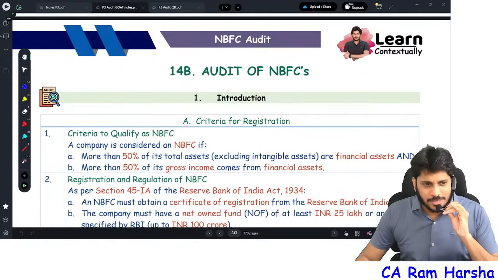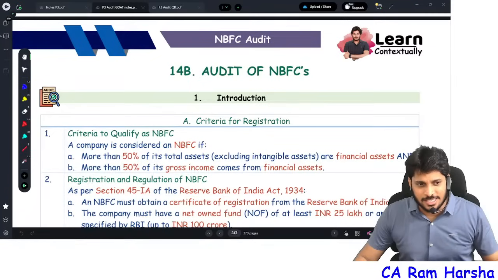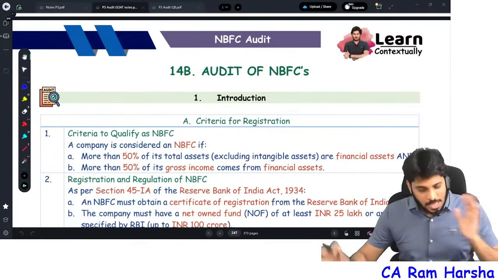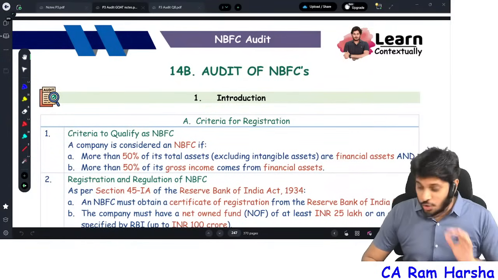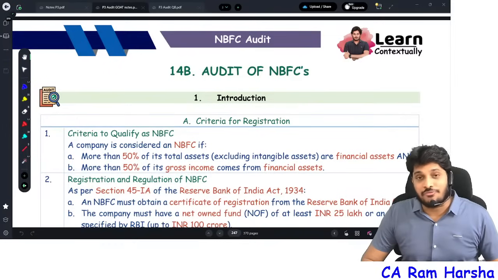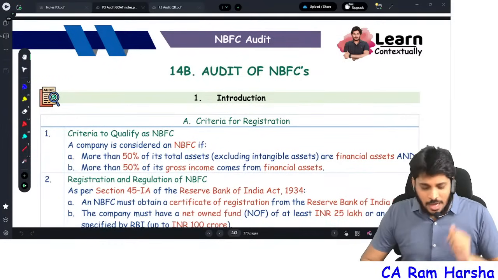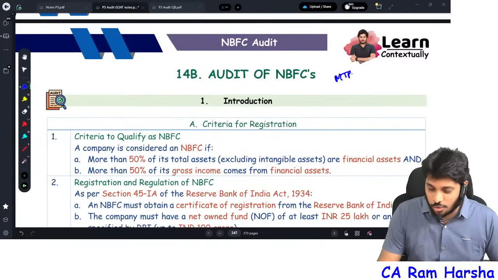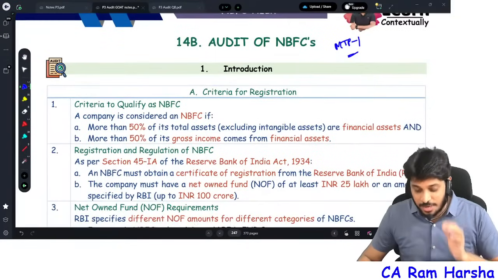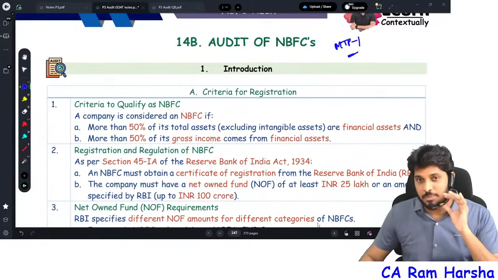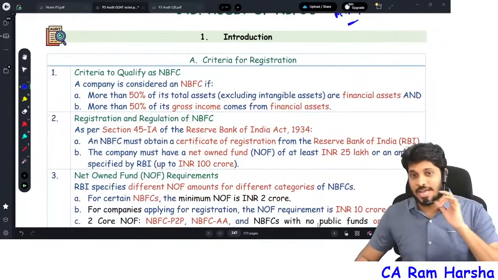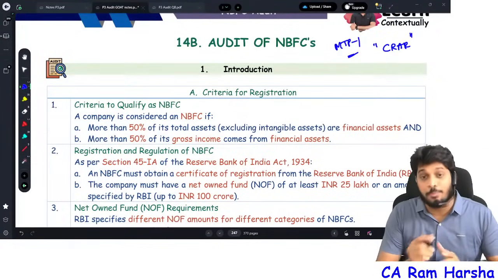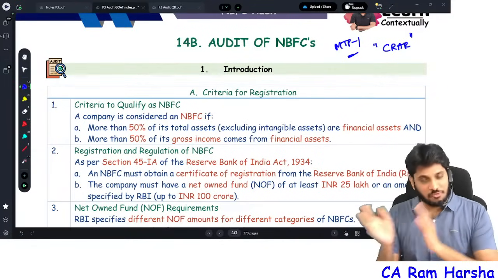And I hope in the previous sessions, like the 800 series and 700 series, you are very confident with all that. Okay, so now let's enter into the topic NBFC audit. You know very well there were a lot of amendments in the NBFC audit chapter, and even in the recent MTP1, one practical question has been asked in the May 2025 MTP1 series 1, regarding capital adequacy ratio computation. Don't worry, we'll be working on that.